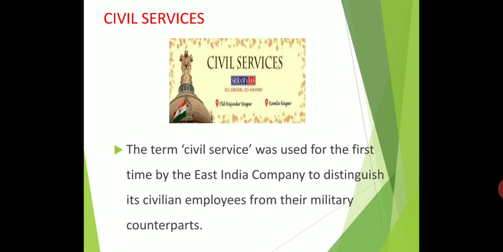Okay, the maximum age is 21, and in 1867 the maximum age is 19. Okay, the maximum age is 19. This is the rule of the ICS exam.